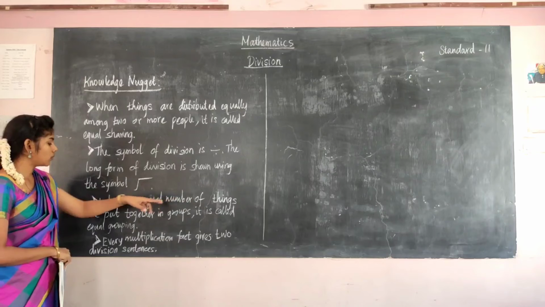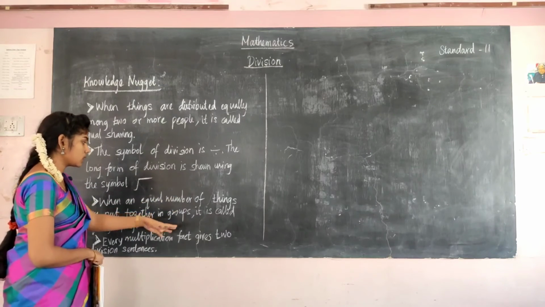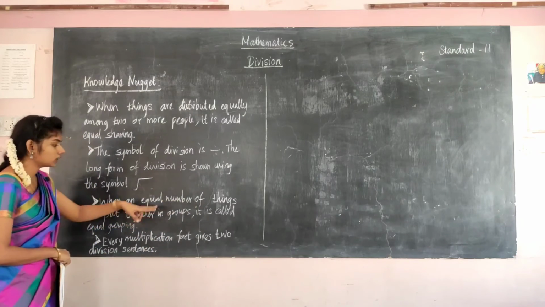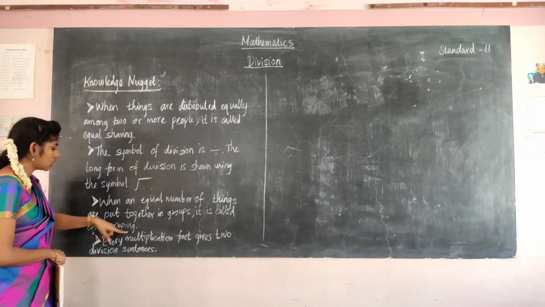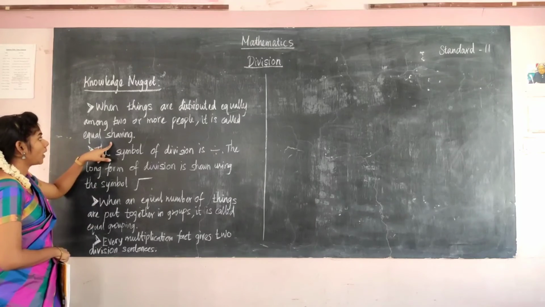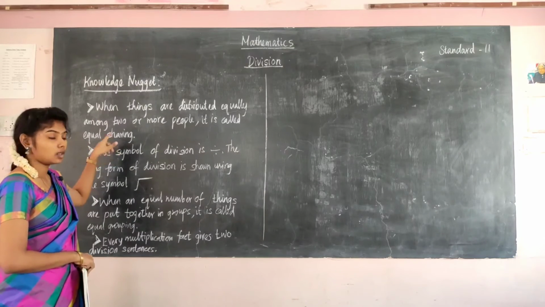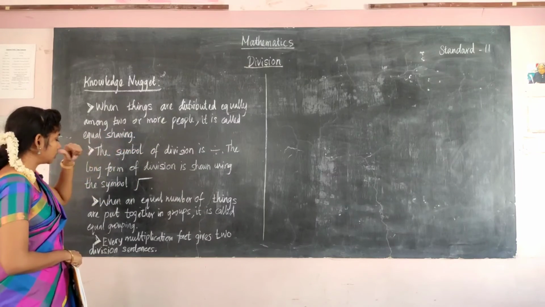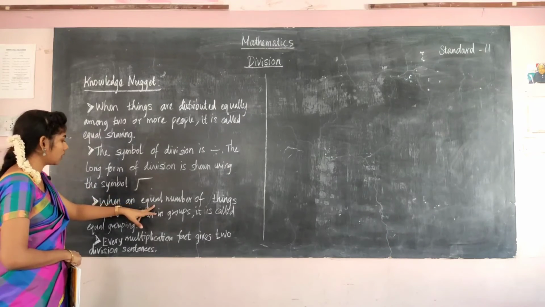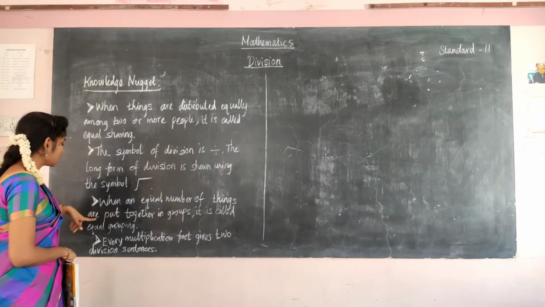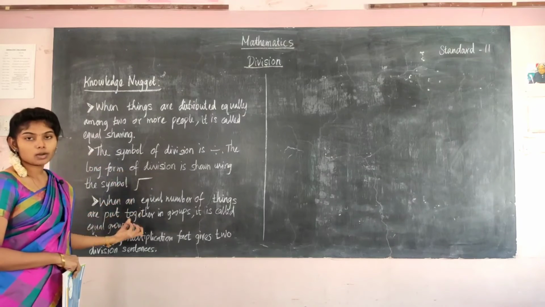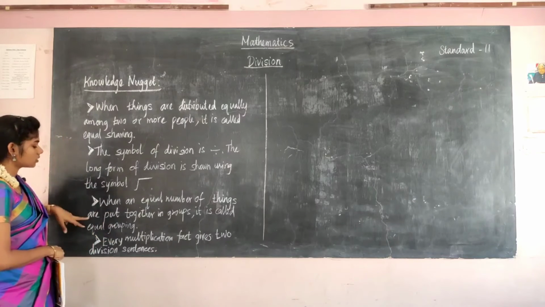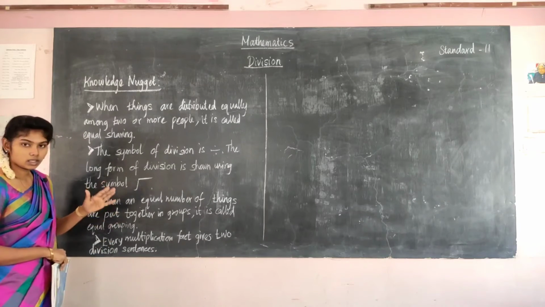And when an equal number of things are put together in groups, so an equal number of things are put in the same group, it is said to be equal grouping. So see the difference. While sharing with two or more persons, when we are sharing equal things, that is said to be equal sharing. While we are keeping an equal number of things together in a group, that is said to be an equal group. The two things are the same thing only, which are said to be division.